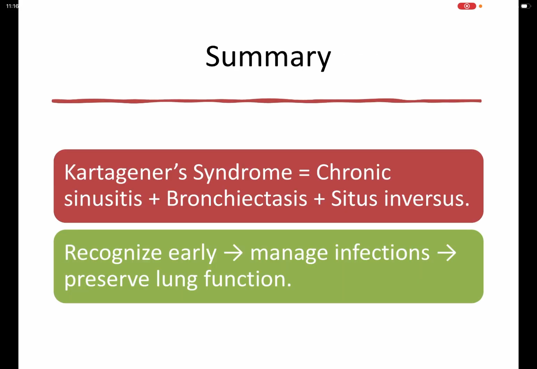So, to summarize, Kartagener syndrome is chronic sinusitis plus bronchiectasis plus situs inversus. Recognize this early, manage the infections, and preserve the lung function as much as possible.